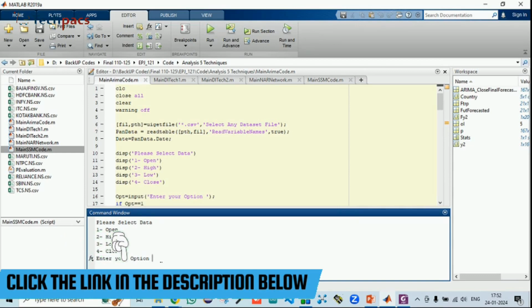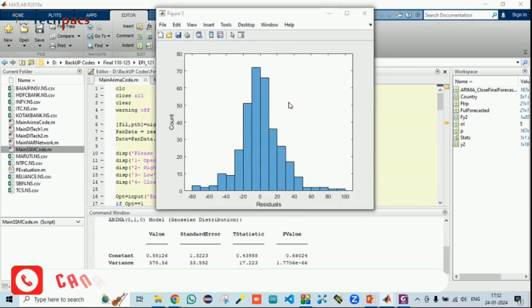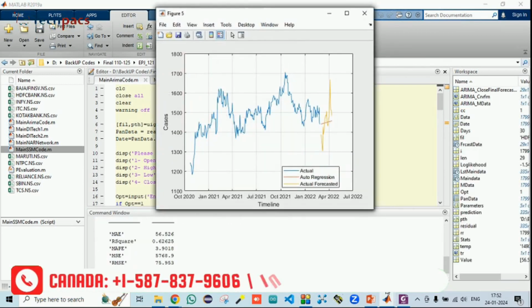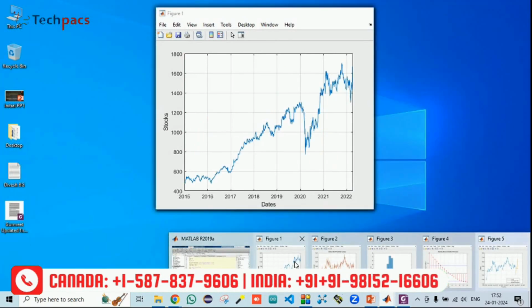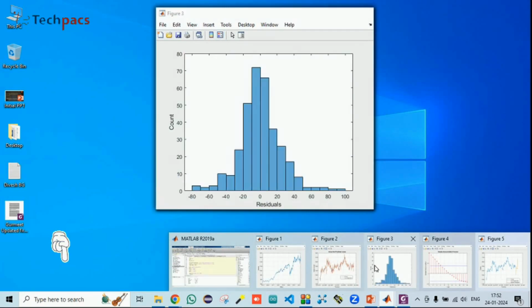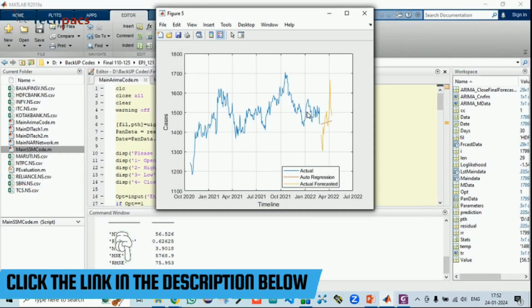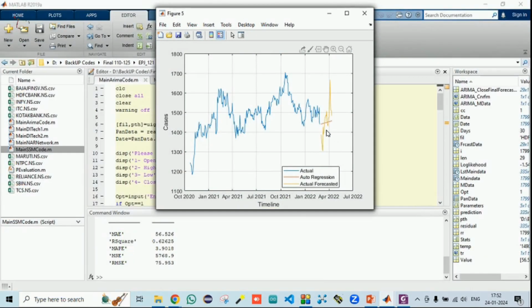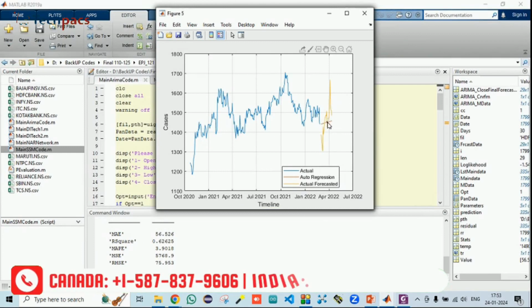For example, I am doing it for the open one. When I press 1 and press enter, it will give me the stats and the analysis for the different outcomes. You can see this was the original data along with the dates, and this was the actual and the ARIMA's outcome. Then further the residual analysis and the autocorrelation function outcomes have been analyzed, and this is the future prediction that we have made with the actual forecasted outcome and the auto-regression model. These two curves are the future predictions. This is the previous data through which the regression has been done.